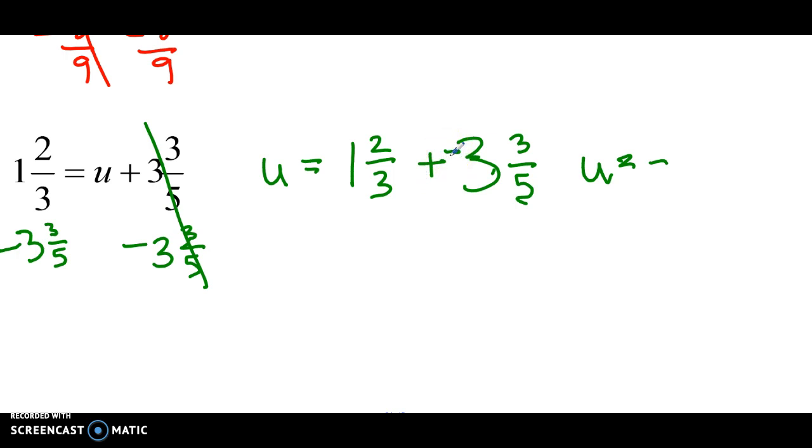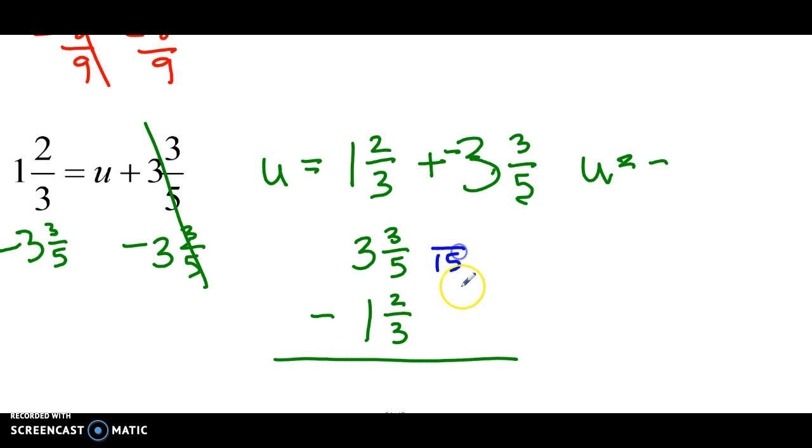So we have a positive and a negative, which means we're subtracting our absolute values with our final answer being negative. 3 3/5 minus 1 2/3. Now we need to create a common denominator. 15 is our common denominator. 3 times 5 is 15. 2 times 5 is 10. 5 times 3 is 15. 3 times 3 is 9. Now we're actually going to have to subtract. This is our normal mixed number subtraction.